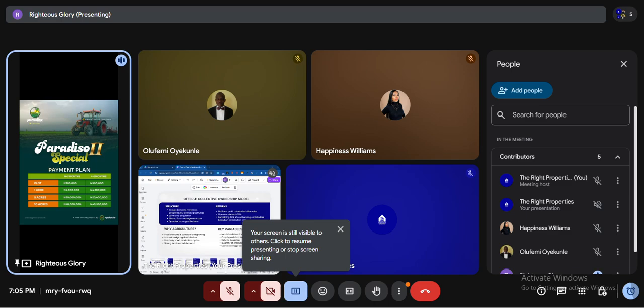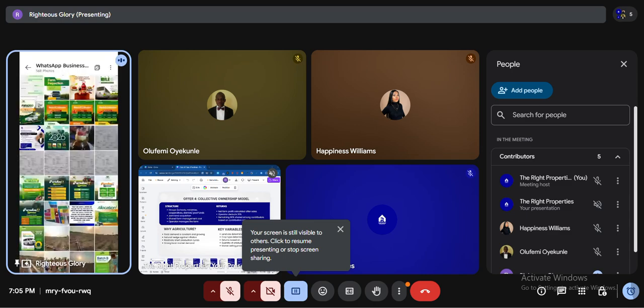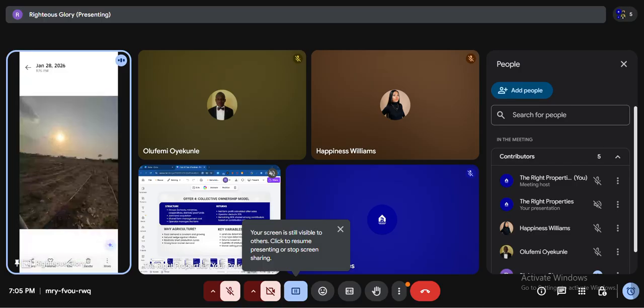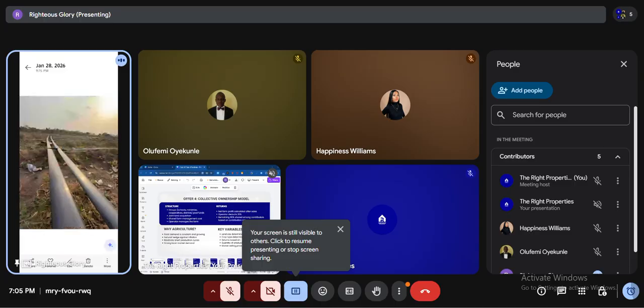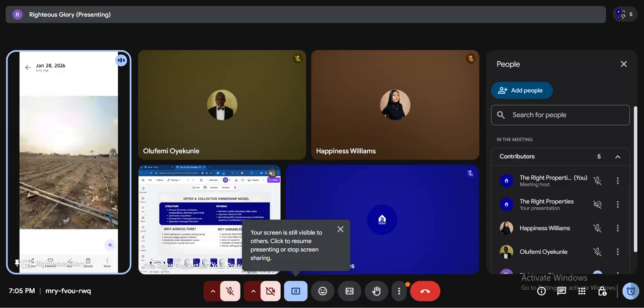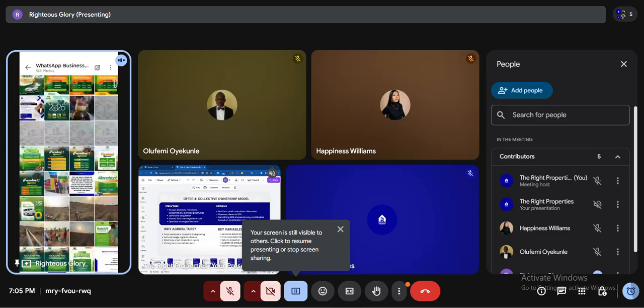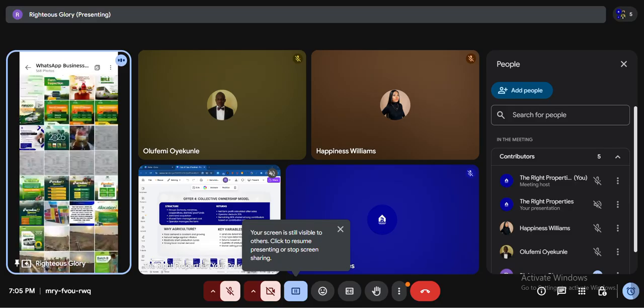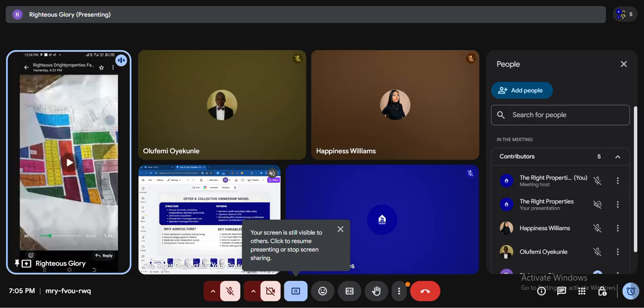And let me show you our farm estate for Paradiso 1. As you can see, Paradiso 1 was at the beginning of the year by January. The farm setup, this irrigation was taking place, and this was when we went for allocation for Paradiso.